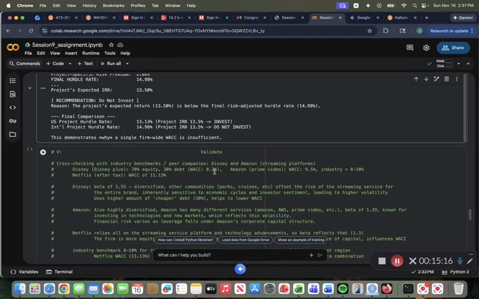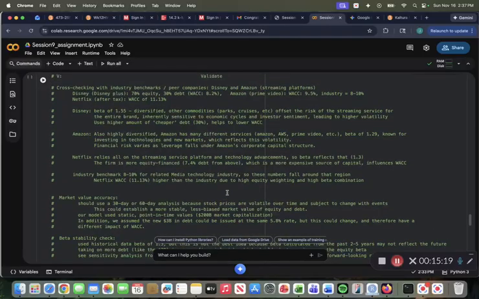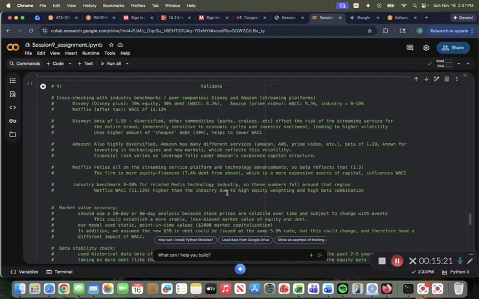Now we can move down to the validate stage, where we'll compare our industry benchmarks and peer companies to Netflix. So like we talked about already, we have Disney, Disney Plus specifically, with a WACC of 8.2%, where they had 70% equity, 30% debt. Then Amazon Prime Video having the WACC of 9.5%. Then the media industry benchmark, the WACC was in between the 8 to 10% range, just in general. So we talked about already, our after-tax WACC for Netflix was 11.13%.